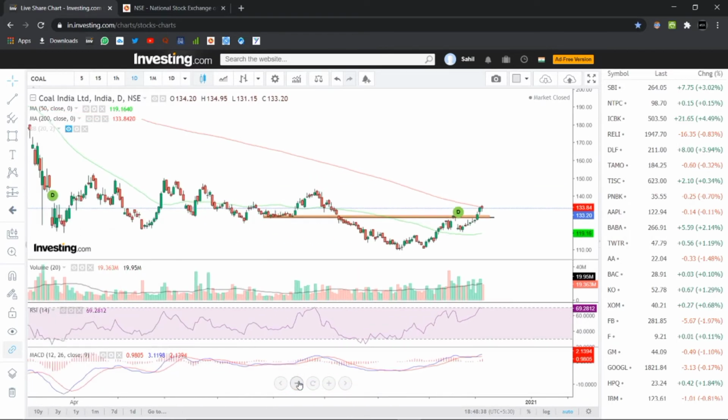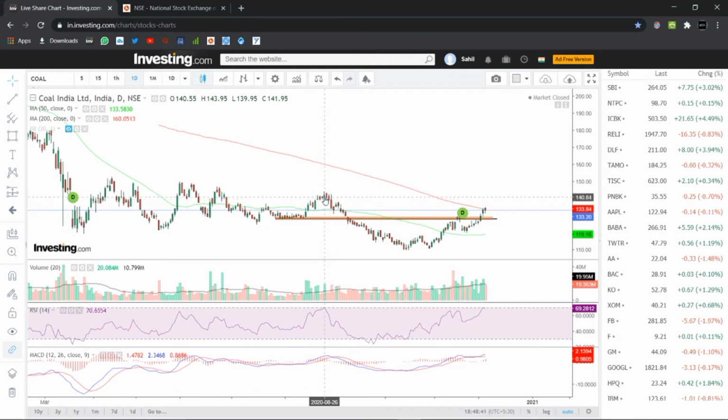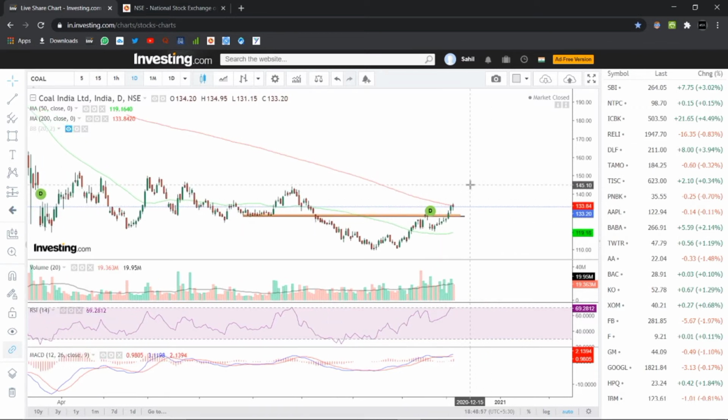And if you see the stock after making a recent high of 143.95 on 26th of August has shown a good consolidation and is forming a nice rounding bottom pattern. So yes, if this formation gets completed, we can see a formation of a rounding bottom pattern in the coming days. And if the stock gives a breakout out of this pattern, we can see a good upside in the prices.